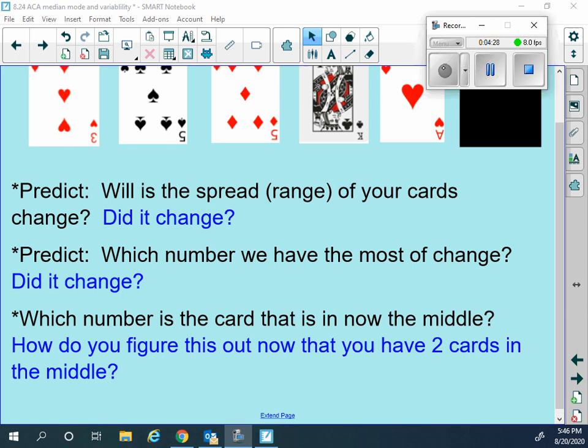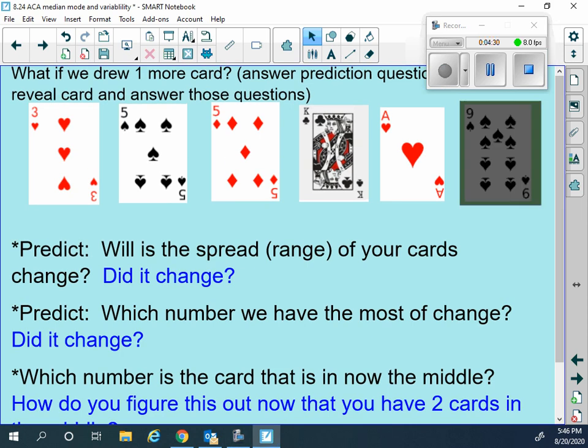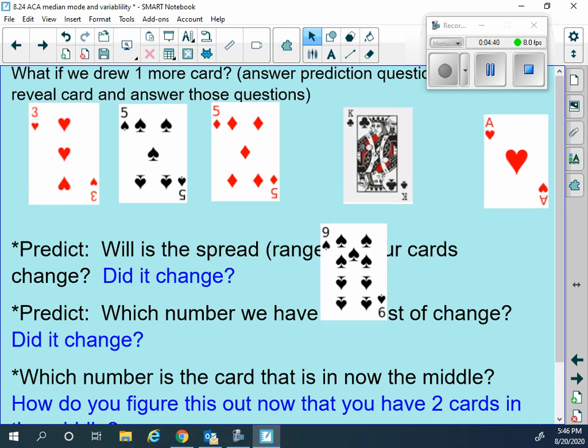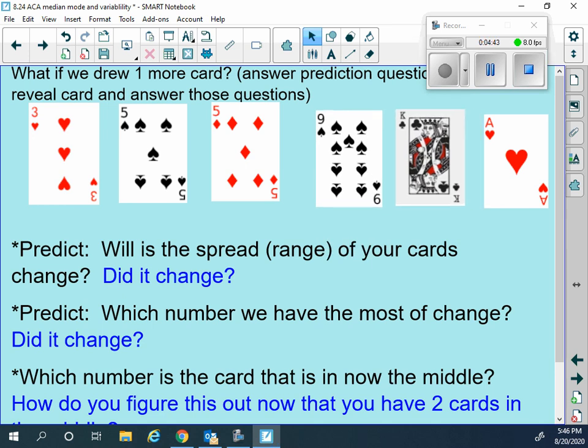So hopefully you made those predictions, and now let's actually see what happened. So I got a 9, all right? So first of all, let's move these so that they're in order, because if I'm putting my cards in order, then I want them to look like that, all right? So did the spread change? Well, no, right? Because it was a 3 up to an 11. Our spread, our range did not change at all. It was 11 minus 3, which is 8. That was the same as we already had before, okay?